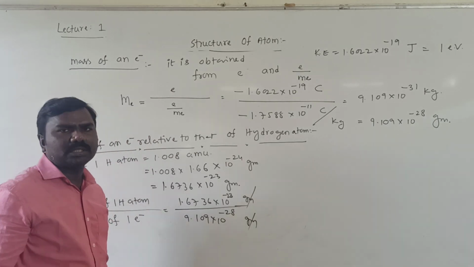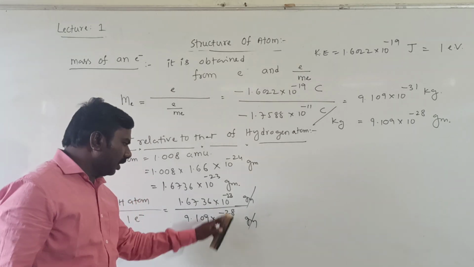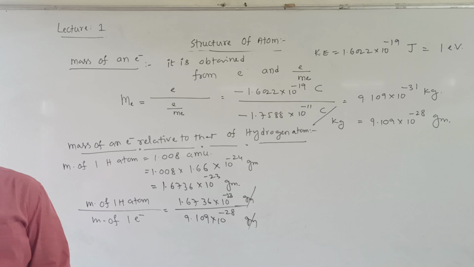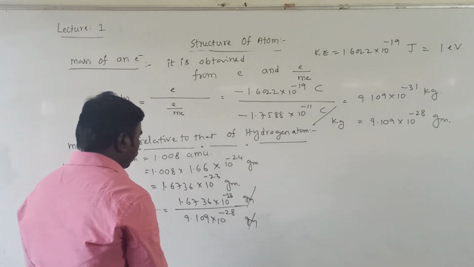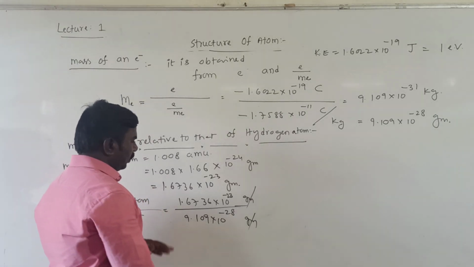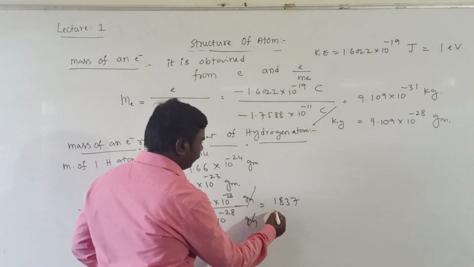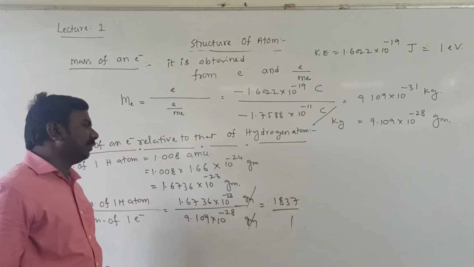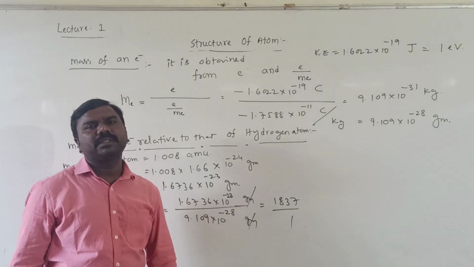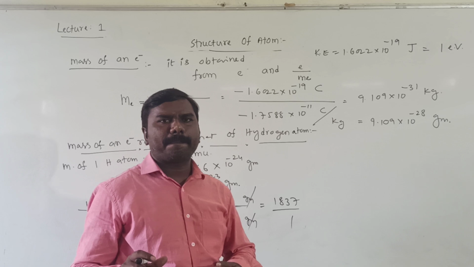For any ratio there are no units, that's why grams cancel. On solving this you will get around 1837. Just observe clearly.